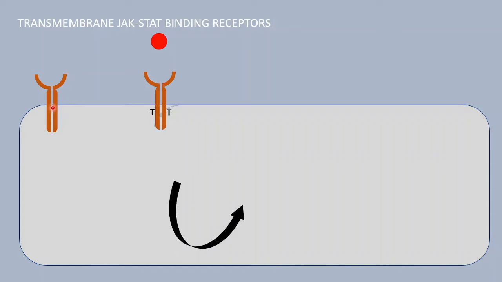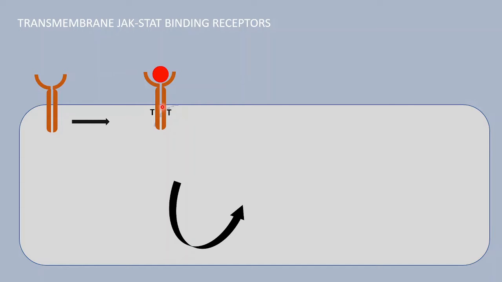So whenever a ligand binds to the tyrosine kinase associated receptor, this receptor will get activated and it will achieve intrinsic tyrosine kinase activity. Previously, this receptor did not have any intrinsic tyrosine kinase activity, but just after interaction with the ligand, it gets activated and it gets some intrinsic tyrosine kinase activity. So after they have been activated, it will undergo dimerization.